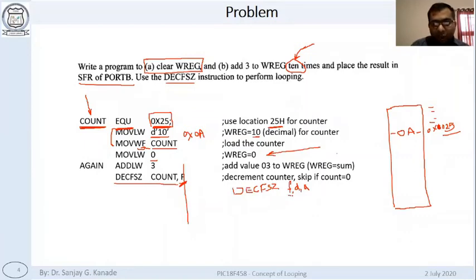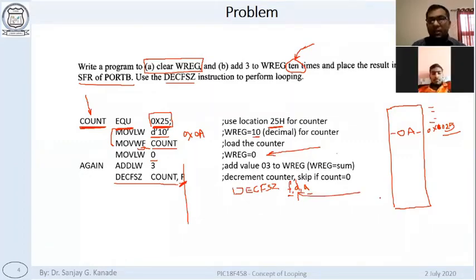Okay, so F is what? The 8-bit address or the name of the register. A is for Access Bank. That means A is 0 for Access Bank, A is 1 for BSR mode. So you should be now very clear about this. This D stands for the destination bit, right? D stands for destination bit.